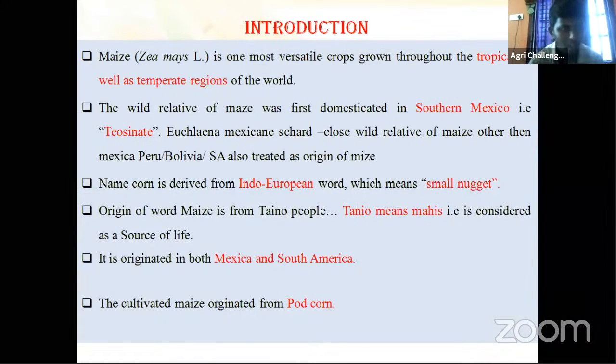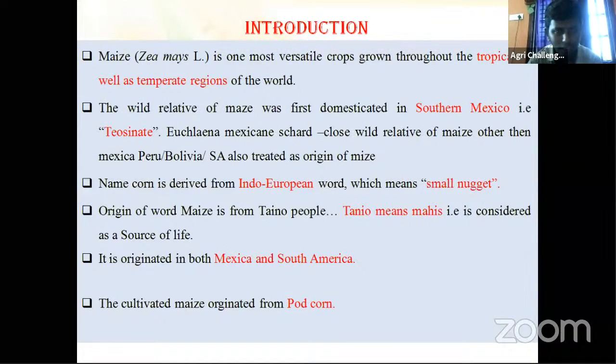Then maize is also called corn. What is the meaning of corn? C-O-R-N, corn is an Indo-European word. It means small nugget.